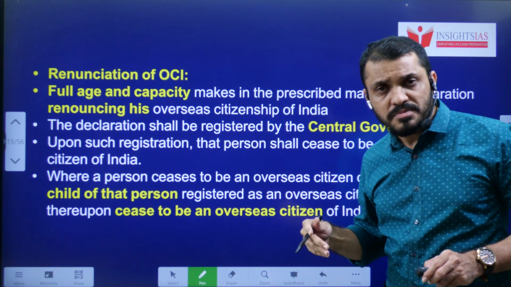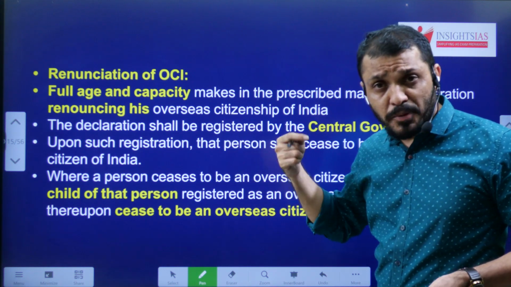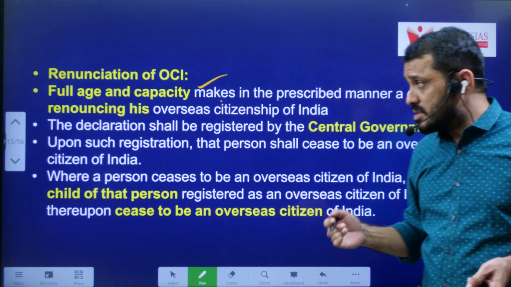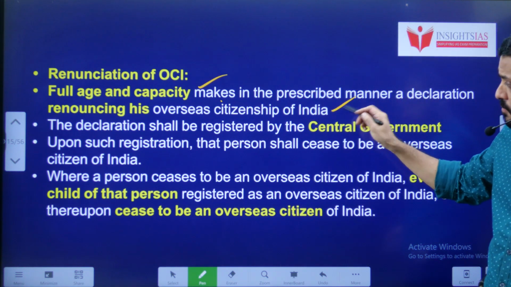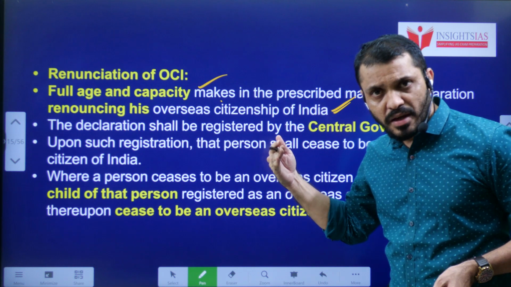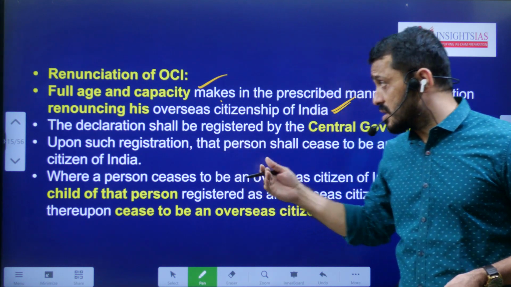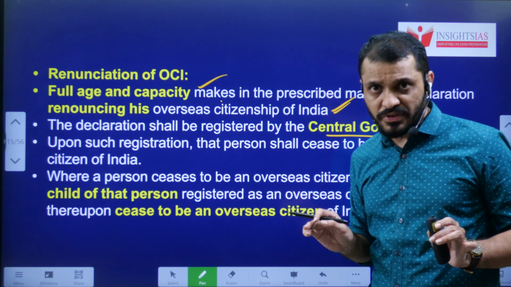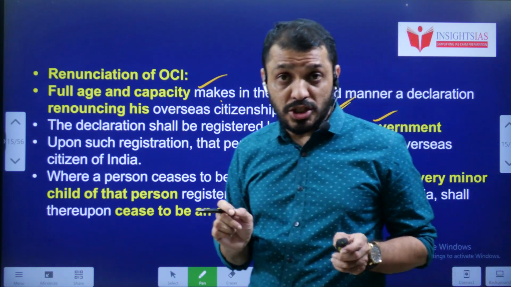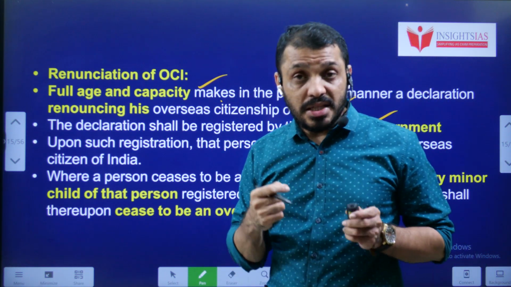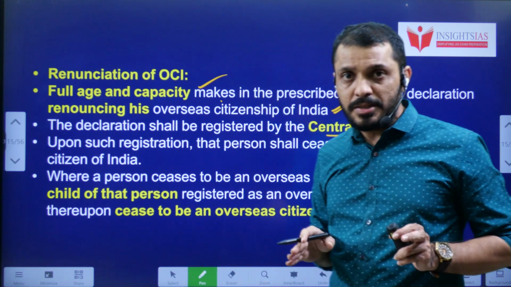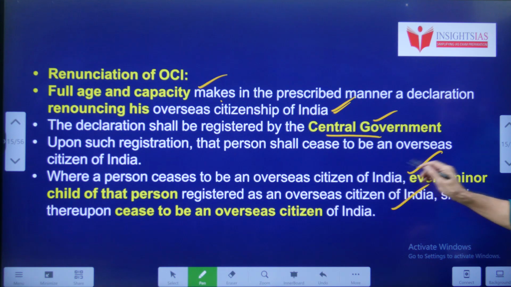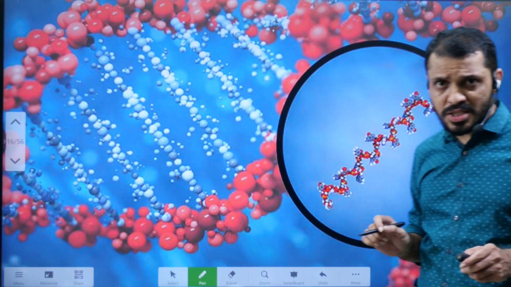How can you renounce? If the person is of full age and mental capacity, they can renounce their Overseas Citizen of India status. After that, they have to register with the government of India officially that they are renouncing their Overseas Citizen of India. If they renounce their Overseas Citizen of India, their children and grandchildren will also have this particular privilege taken away. Their minor children will also lose it.